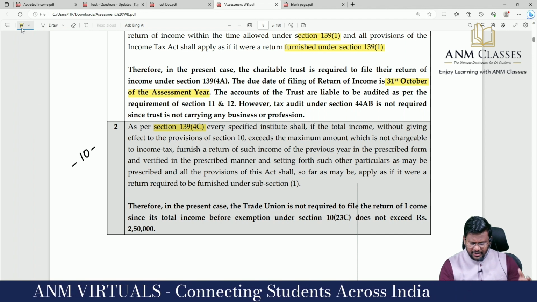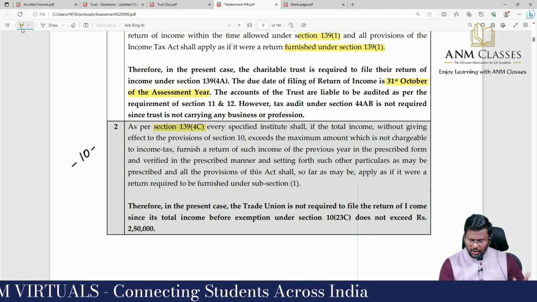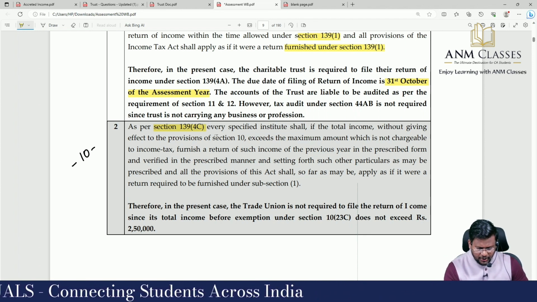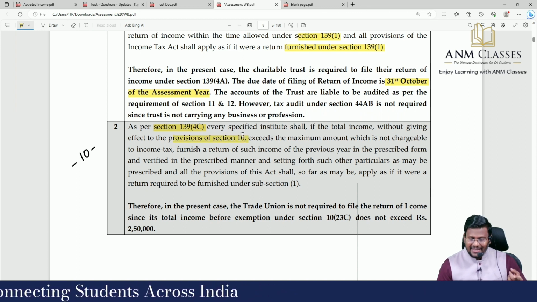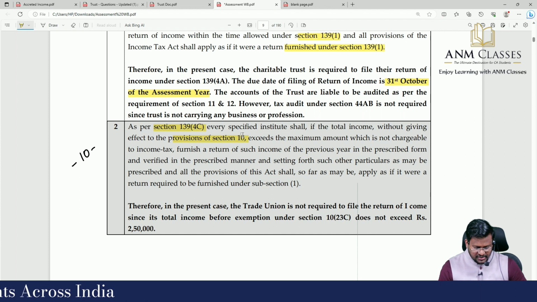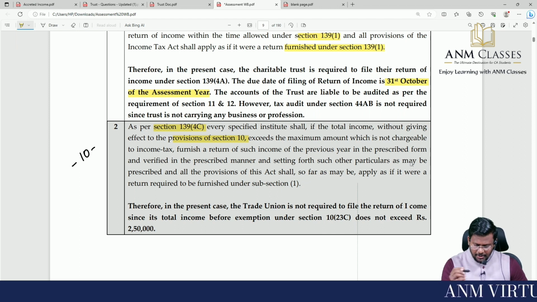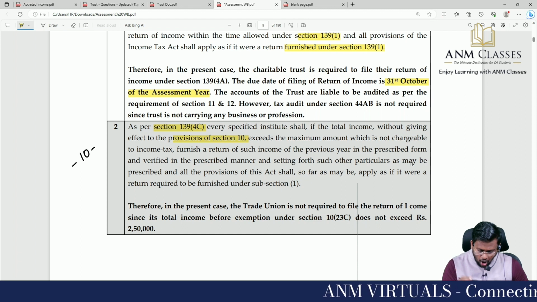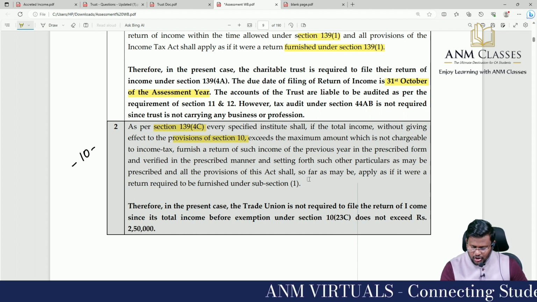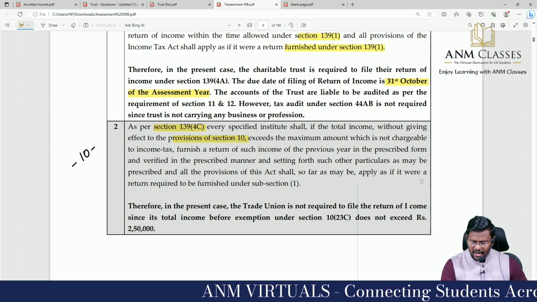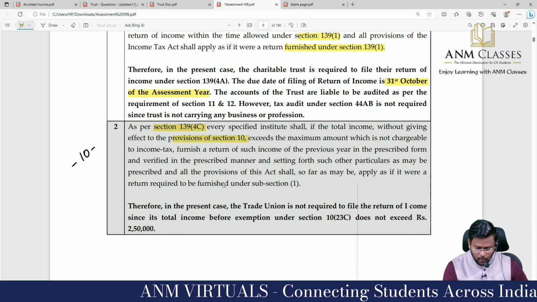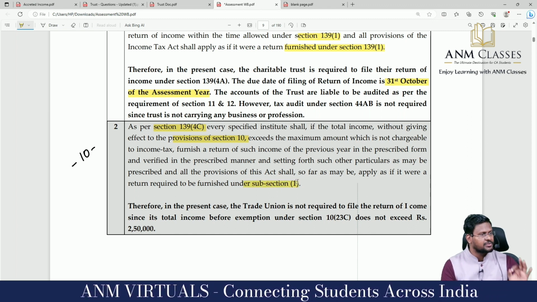Every specified institute shall, if the total income without giving effect to the provisions of section 10 exceeds the maximum amount which is not chargeable to income tax, furnish a return of such income of the previous year in the prescribed form and verified in the prescribed manner and setting forth such other particulars as may be prescribed, and all the provisions of the Act shall, as far as may be, apply as if it were a return required to be furnished under 139 subsection 1.